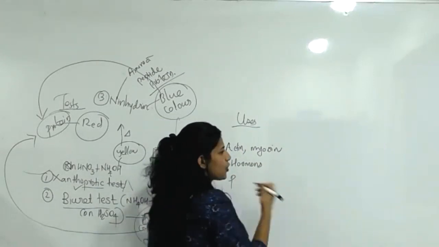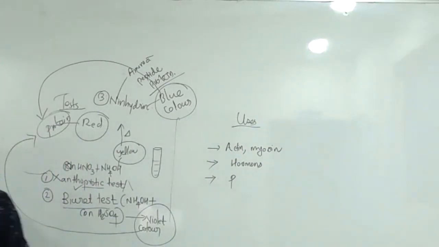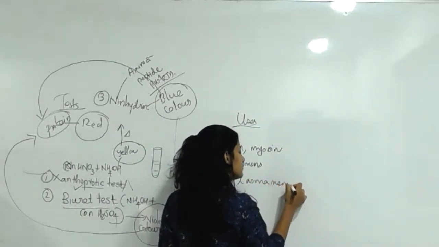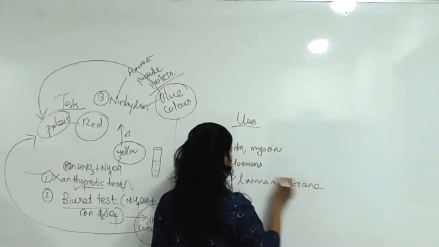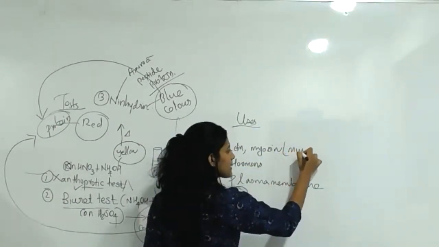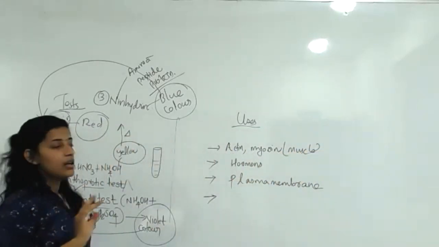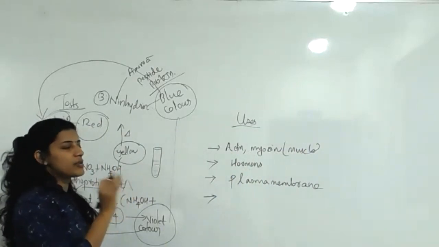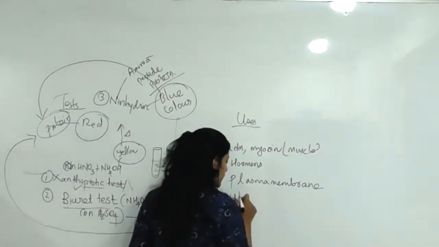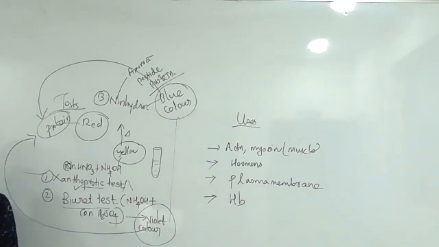Plasma membrane, hormones, actin, myosin. This is muscle contraction. For contraction and relaxation of muscle, one of the important components is actin and myosin. These are made of protein. Then hemoglobin is present in our blood, one of the important proteins.